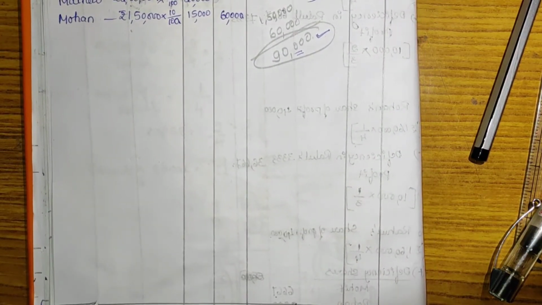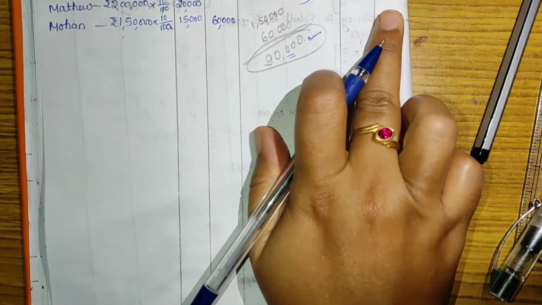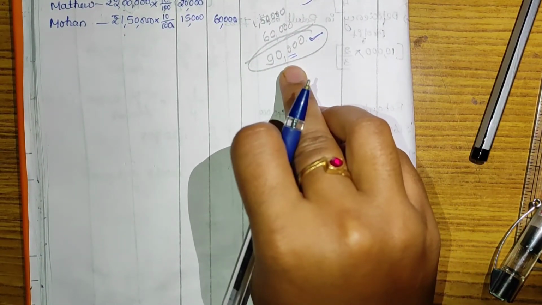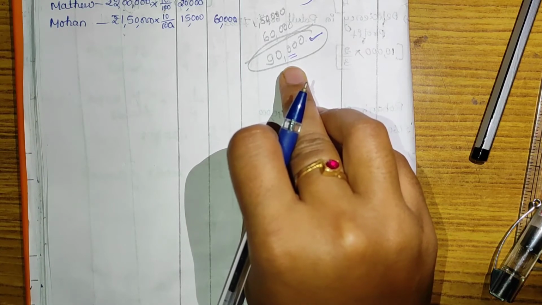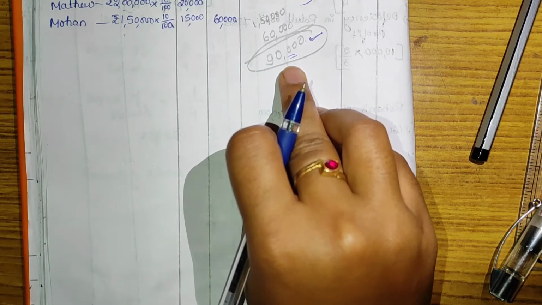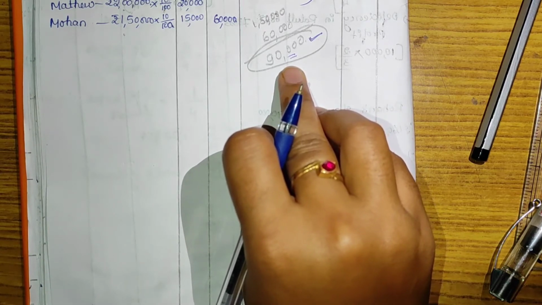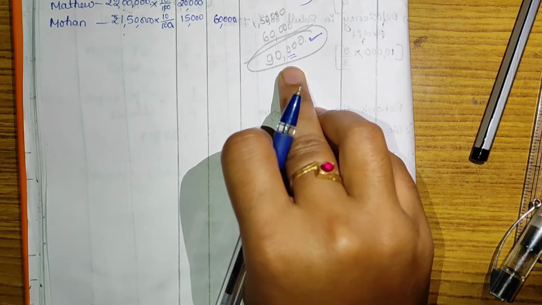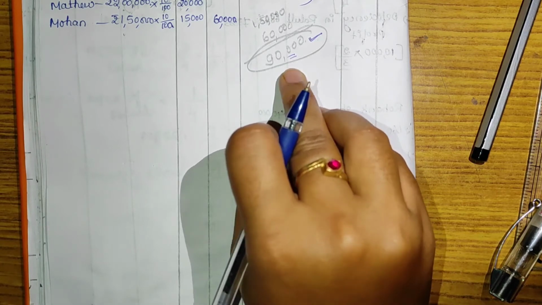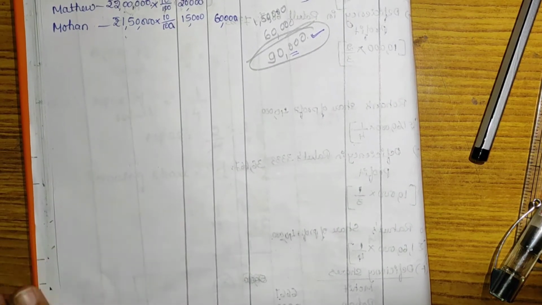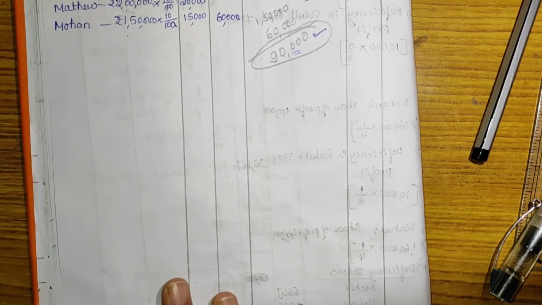The partners are not going to share 1,50,000 rupees. They are able to share only rupees 90,000. Why? Because they have specifically mentioned that you need to share the amount of profits after allowing interest on capital to the partners of the firm. Now you need to share according to the ratio of